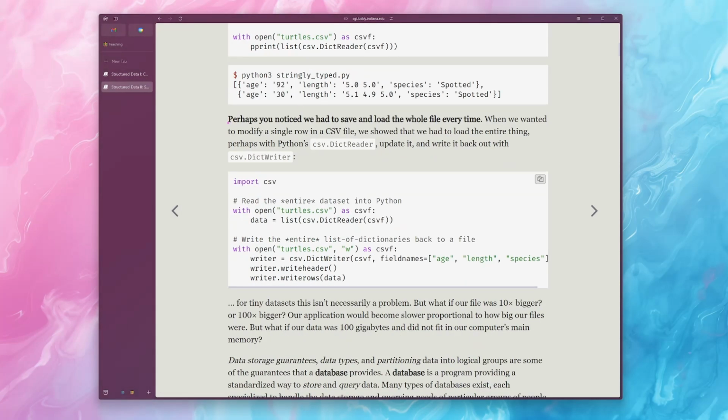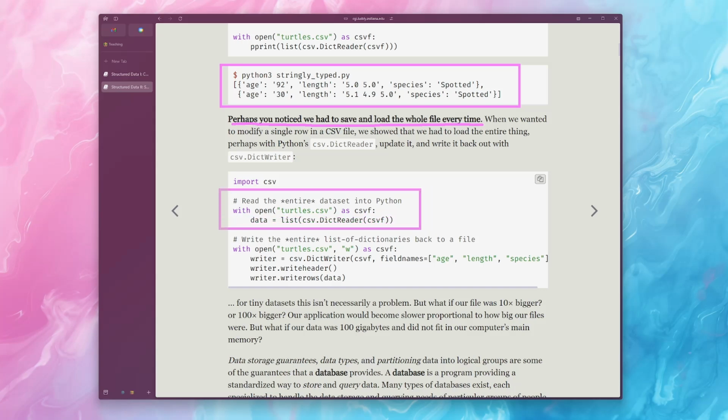Maybe you're even being a little bit forward thinking. So when we only have a very small amount of data, such as 2 rows in a CSV file, maybe it's not that big of a deal. But perhaps you noticed that we had to save and load the entire file every time we were working with this. Like, if we wanted to open up the turtles, we had to open the file, iterate through all of the rows of that, casting it into a list.